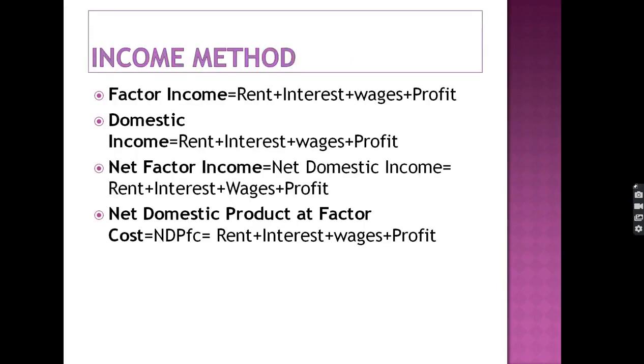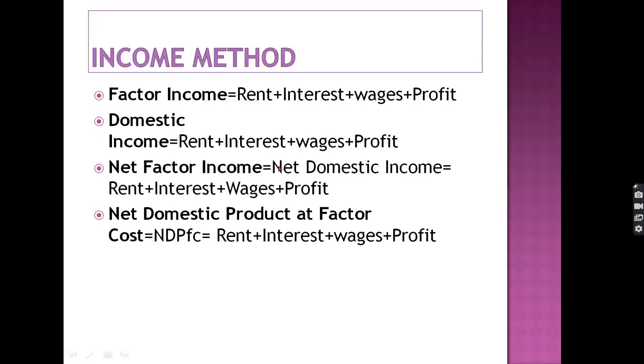Now let us do the income method, some numericals. The income method is very easy to understand. Rent, interest, wages and profit are the factor income. When we add these four components, we get the factor income. This factor income is also known as the domestic income. Domestic income is equal to rent, interest, wages and profit. This domestic income is also known as the net factor income.